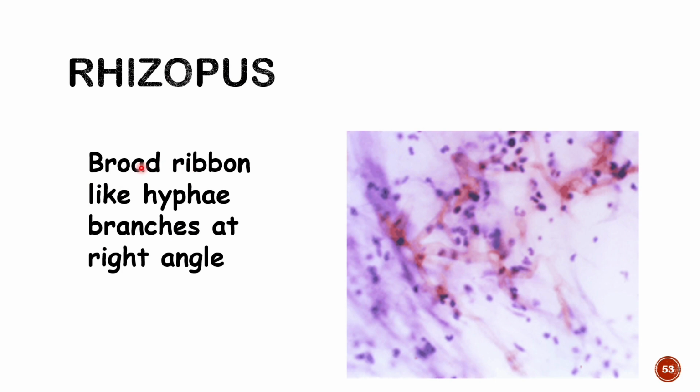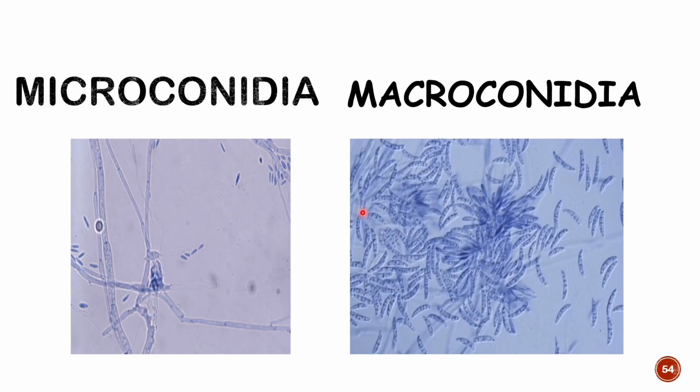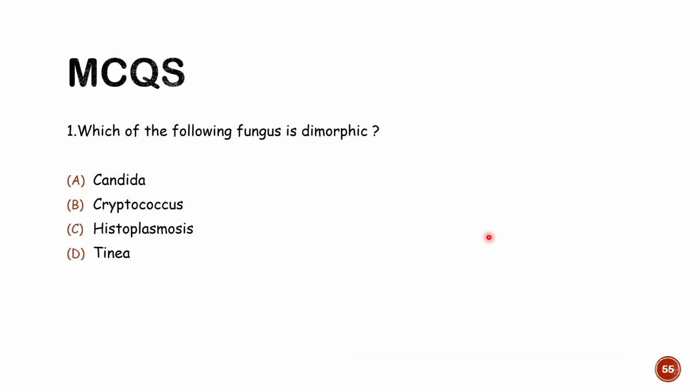Rhizopus. They will grow as broad ribbon-like hyphae that branch at a right angle. The branches are at a right angle. See, these are the right angles, right? Okay. See, these are the microconidia and this is the macroconidia, right? Which will help in fungus transmission by aerosol. Alright. Now let's see some of the MCQs.